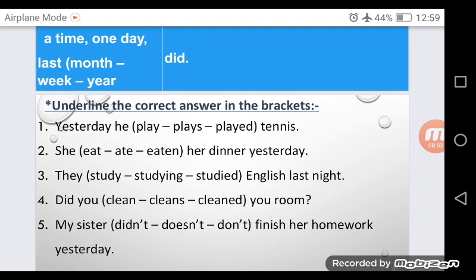She ate eaten her dinner yesterday. Again, this sentence is in the past simple tense, so we choose ate, the middle one. This is the correct answer. So the sentence is like this: she ate her dinner yesterday.